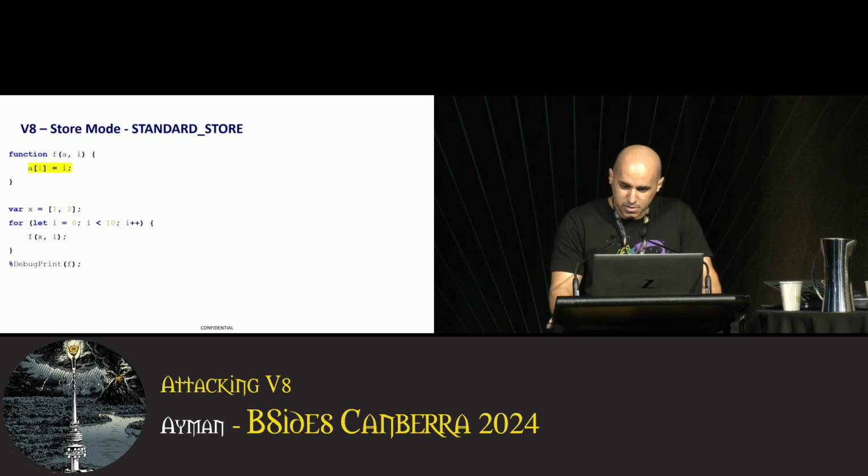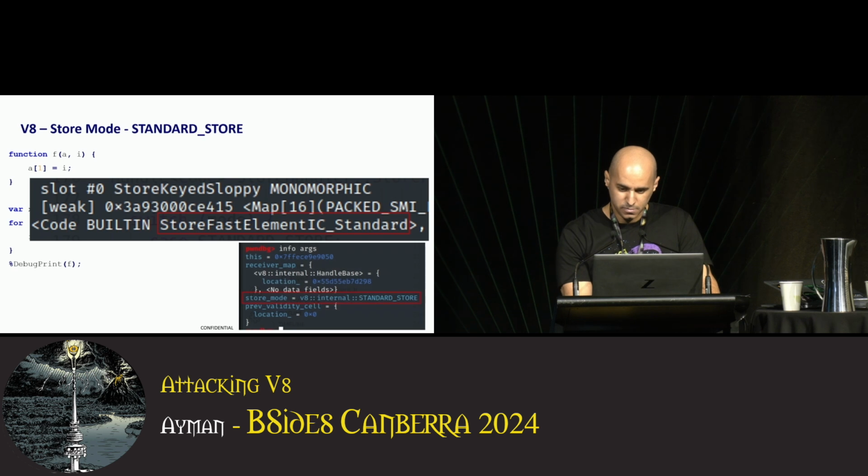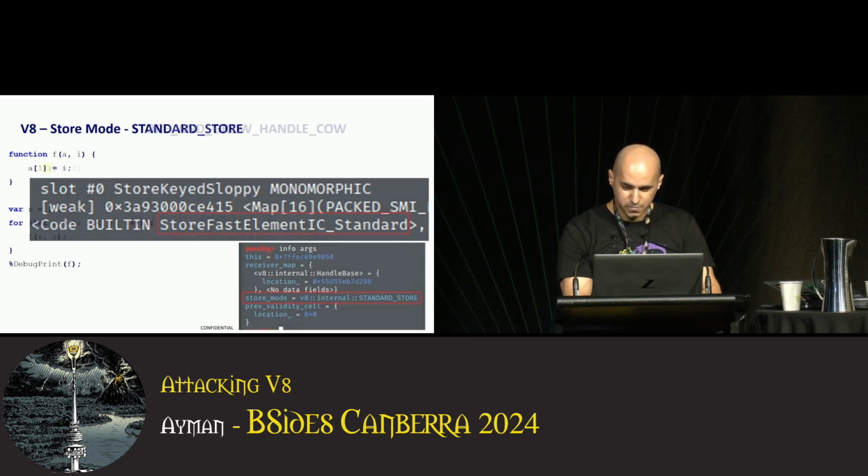Here we have a function that stores the value of the second argument in index 1 of an array passed in the first argument. We call this function 10 times to prime the inline cache and then inspect the generated built-in using the debug print command. We find that the standard store mode is used. And here it is under the debugger.